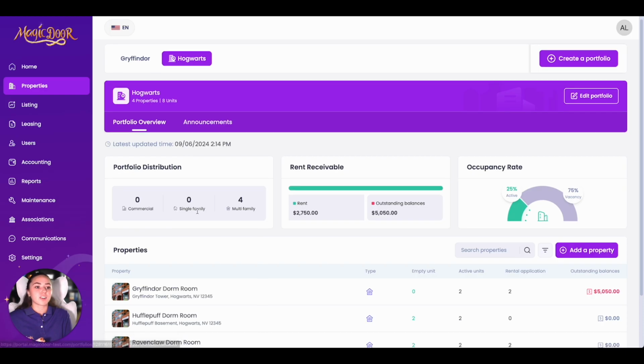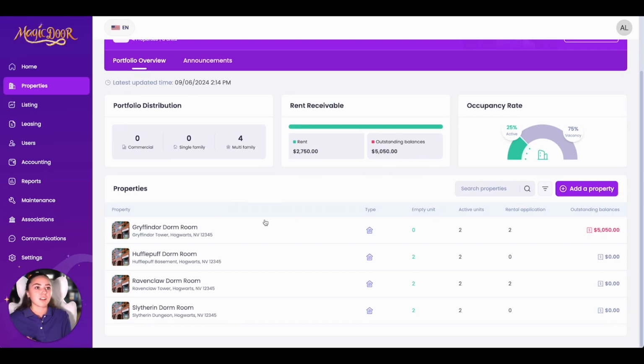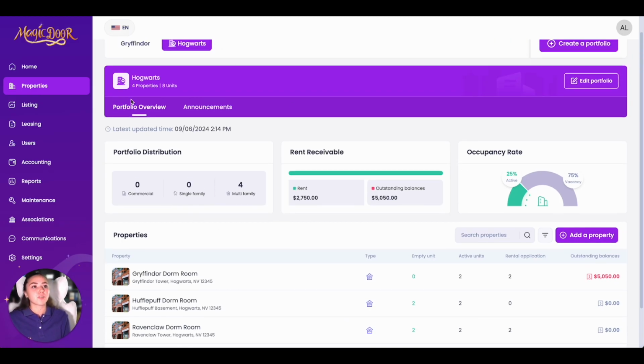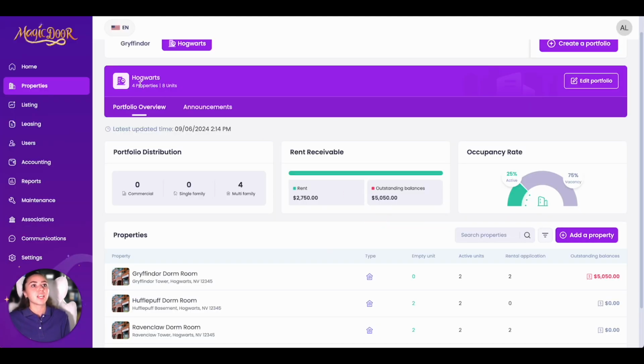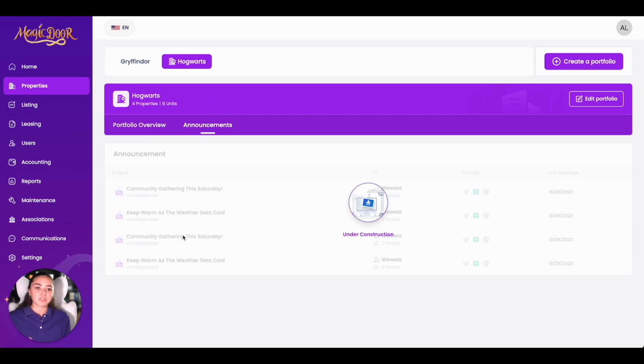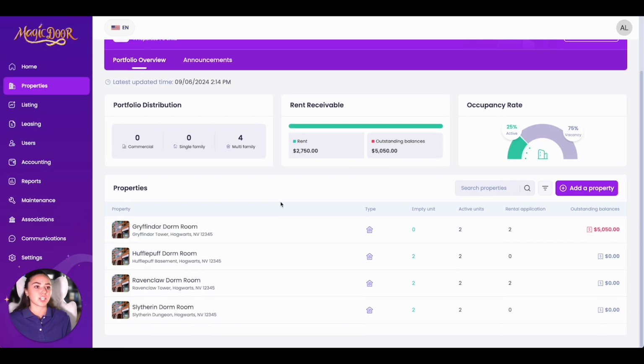So Hogwarts, I already have a few properties in here. So within this portfolio, you have your properties. Your portfolio overview is going to show you your portfolio distribution, your rent receivable, your occupancy rate, all of the properties within it. And then you also have this navigation bar where you can simply edit a portfolio name or deactivate it. And you can see any announcements, but this is under construction right now. So back to the portfolio overview.